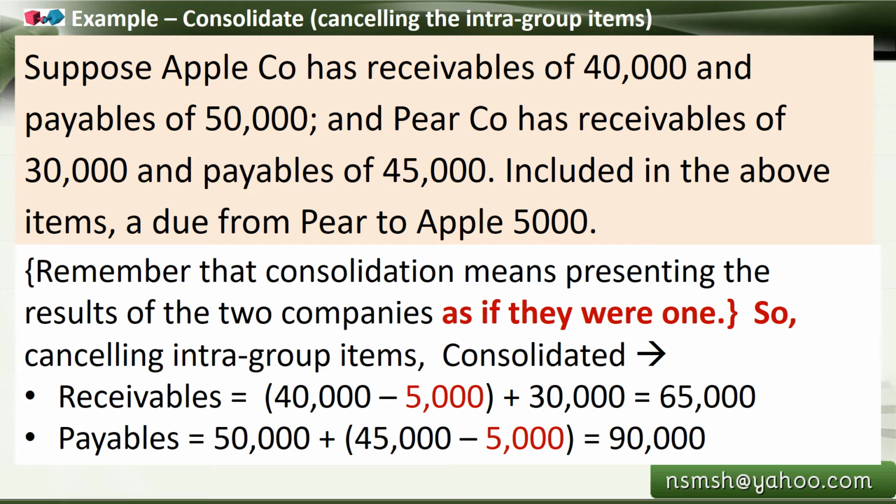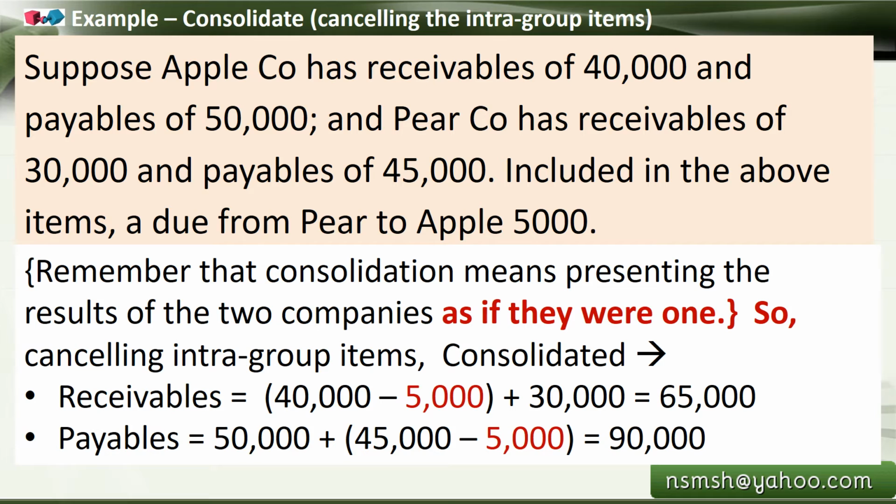So simply, if these figures are given, we don't have any intra-group items. But in the question, they give some information as a clue that there is an intra-group item which you need to cancel before adding together for the purpose of consolidation.